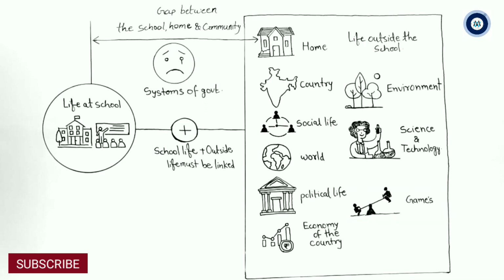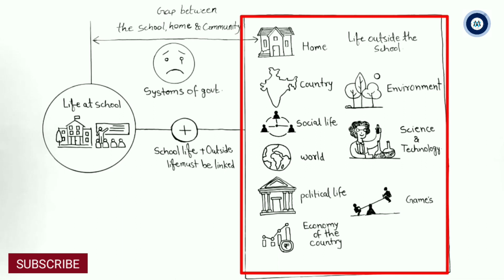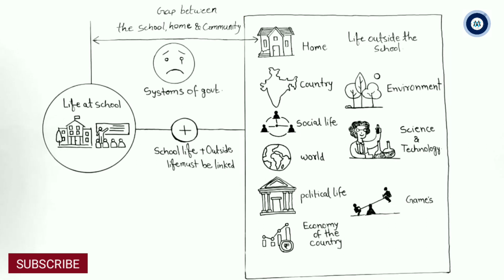Not all the children, but most of the children, when they start going to school, are lost only in bookish knowledge. What is going on outside of the school or in the world, he neither knows about this nor does he have any special interest in knowing these things. And his interest in these areas is not met at all because he keeps thinking about his exam all the time, right? So all these things should be understood by them, then only we can imagine a good future for our nation and the world, because these children will later become the future of the country.